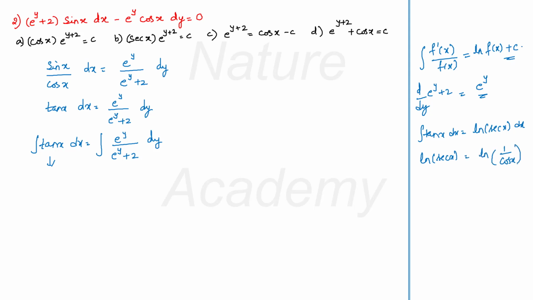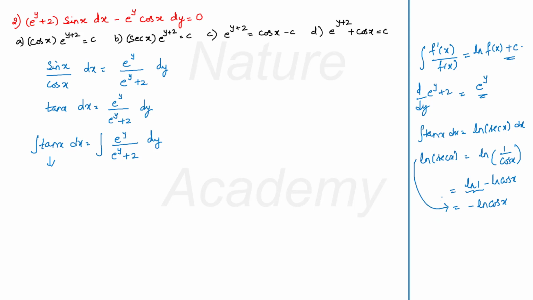And log of 1 by cos x can be written as log 1 minus log cos x. Log 1 is 0, so I will have minus log cos x. So my log secant x is equal to minus log cos x. Let us keep this in mind and proceed.